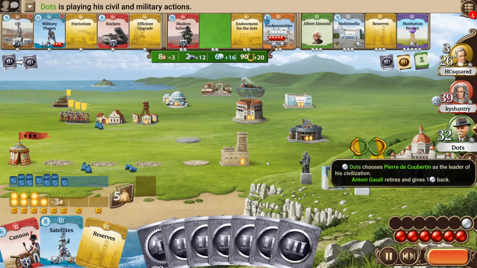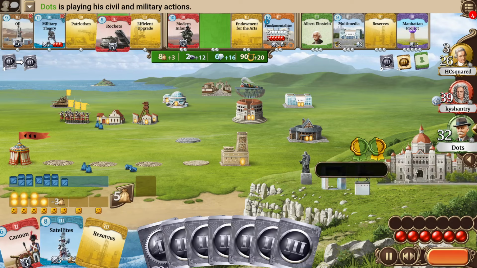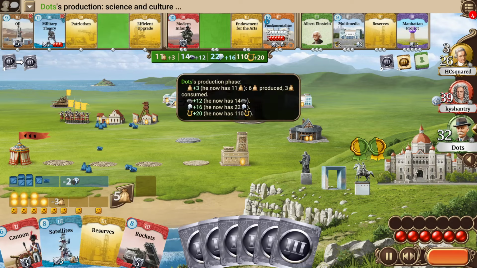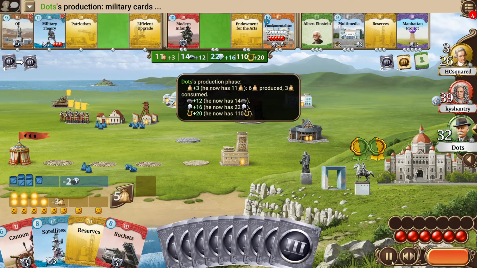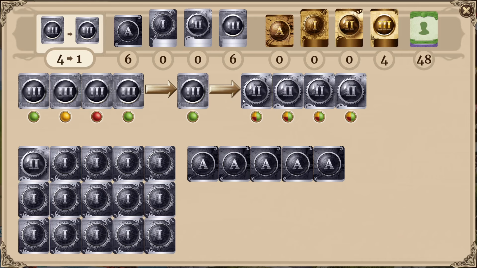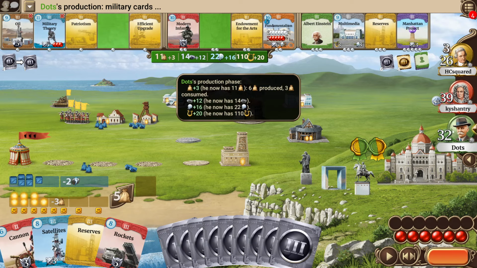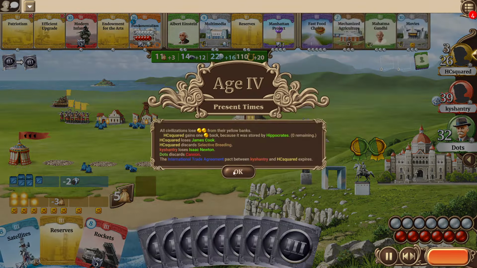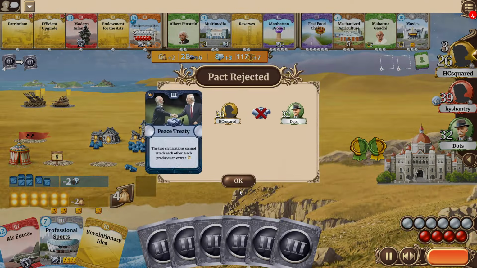He also elects Pierre, and indeed he is taking the rockets, can maybe go for some more technologies at the next turn. Maybe there could be impact of technology in the deck. Also, who has seeded at impact, who is on top? Green, so dots. Let's see what impact that will be. He is also the one who has seeded 2 already in the next deck, so that is maybe a bit of an advantage for him here, having the most impacts seeded so far.